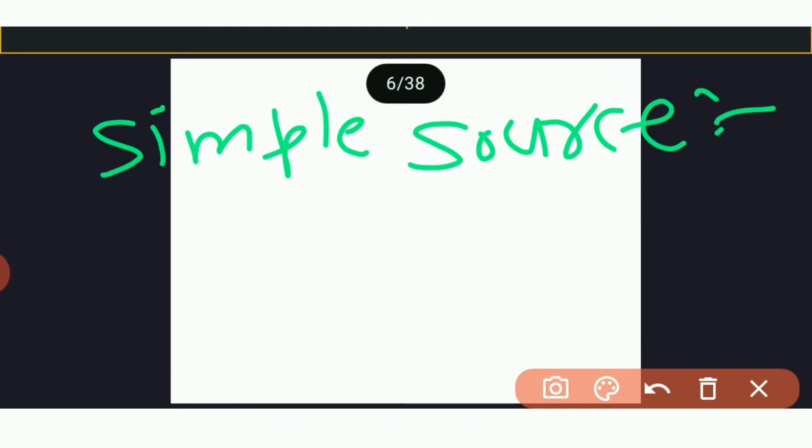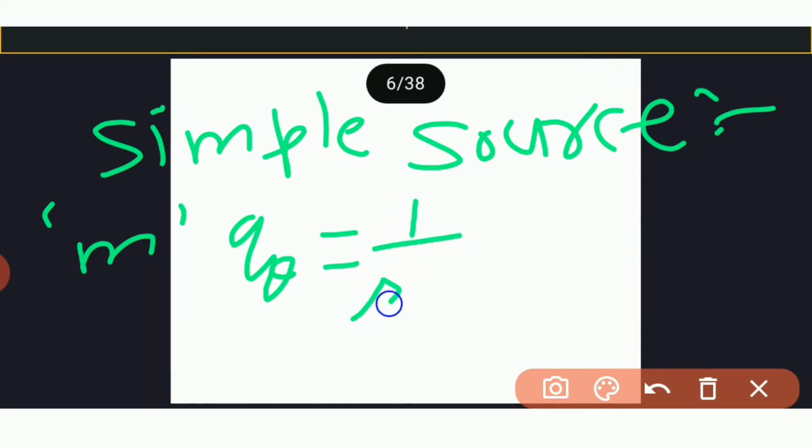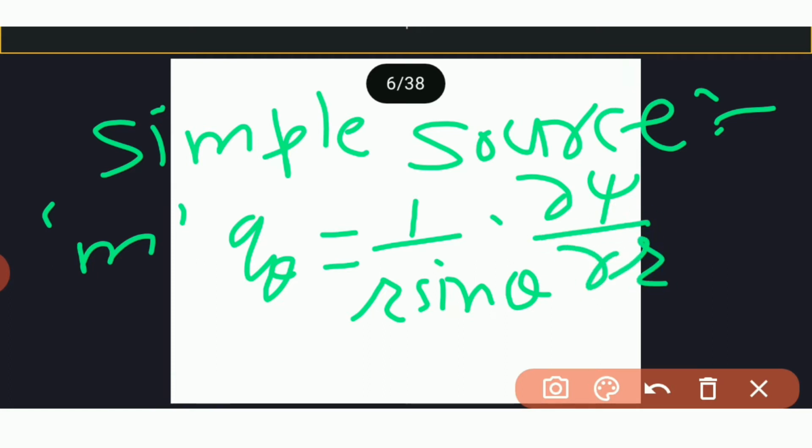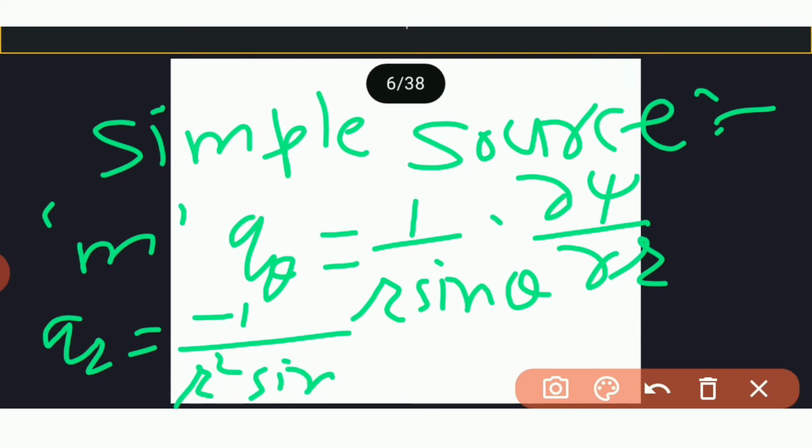Now consider simple source of strength m at the origin, and we know that q theta is equal to 1 upon r sin theta into ∂ψ/∂r, and qr is equal to minus 1 upon r square sin theta ∂ψ/∂theta.